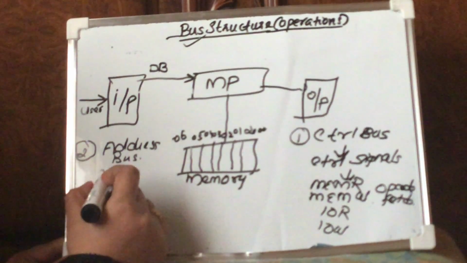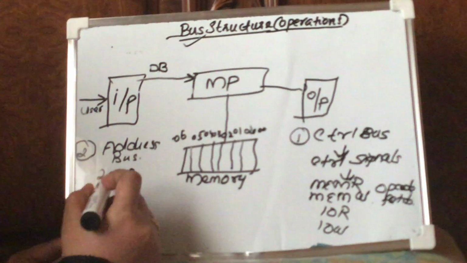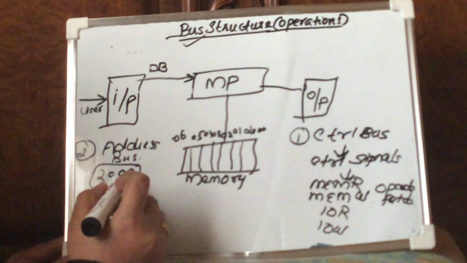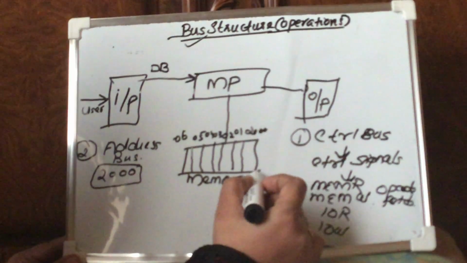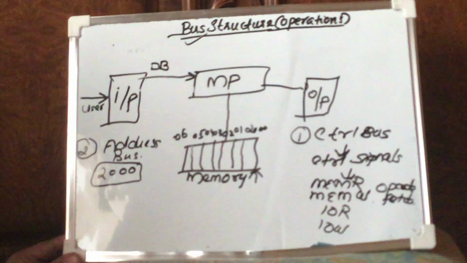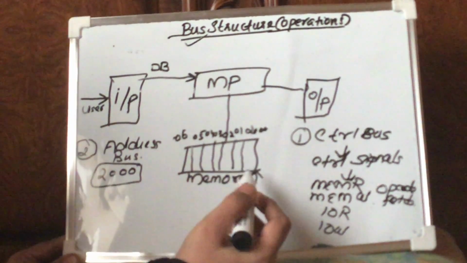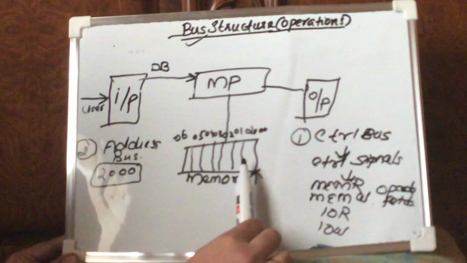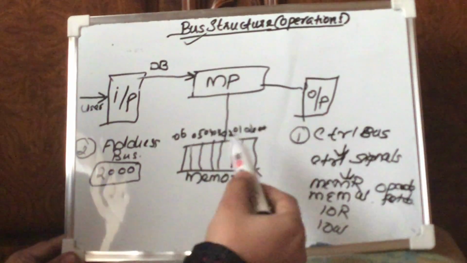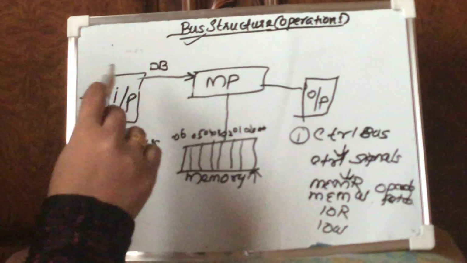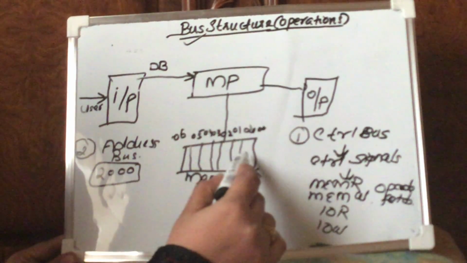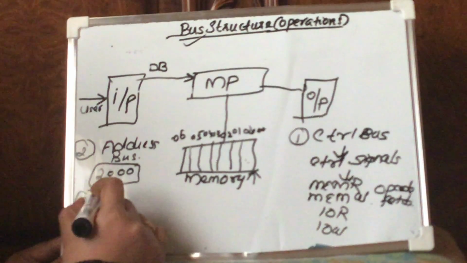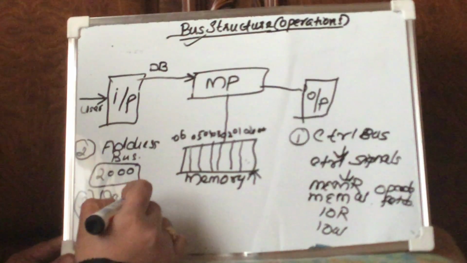For example, they found the location 2000 in the address bus. They will simply point to this corresponding location and get ready to locate this particular memory location, so that whatever data or program is coming through the data bus, they will collect it and store it in this particular memory location. That means only in the third step will the data bus be active.